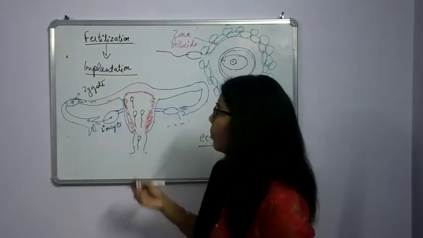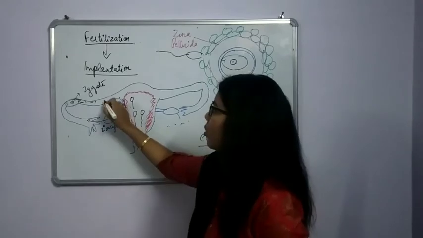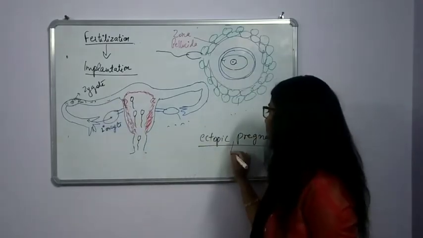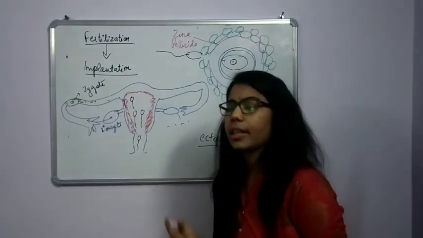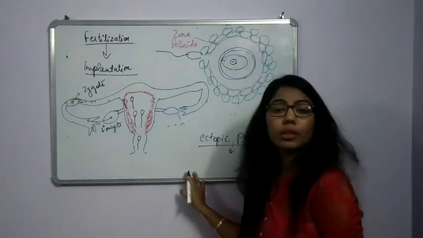Due to this, what happened? It will be harmful for the mother as well as for the baby. So it is required that this type of pregnancy should be terminated. In the later chapter we will understand about this termination. So what type of termination of pregnancy?